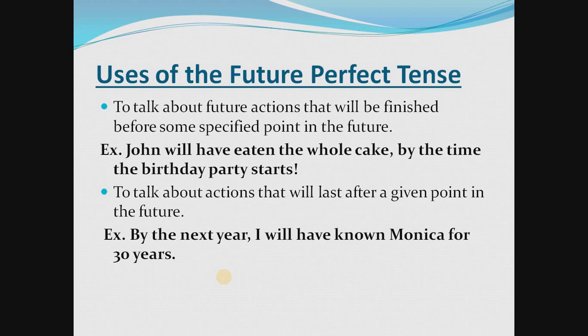Second, in negative sentences, we use not after will or shall.